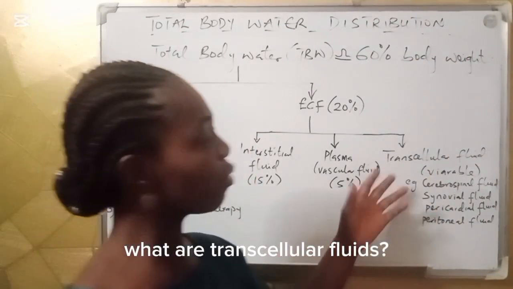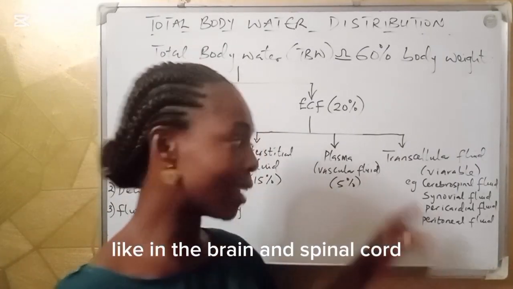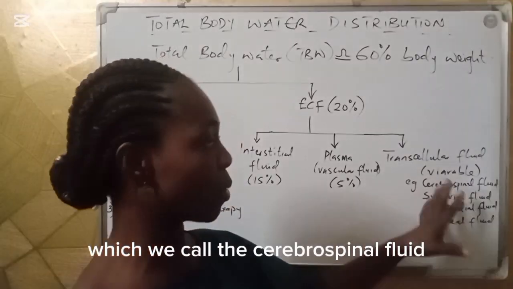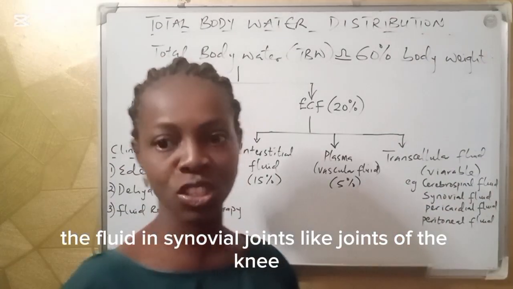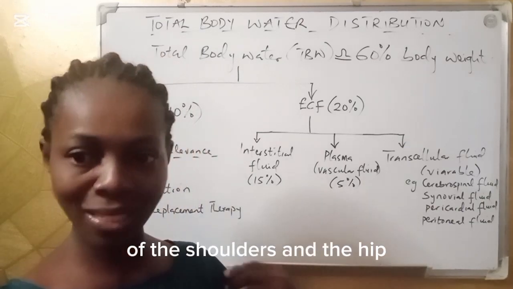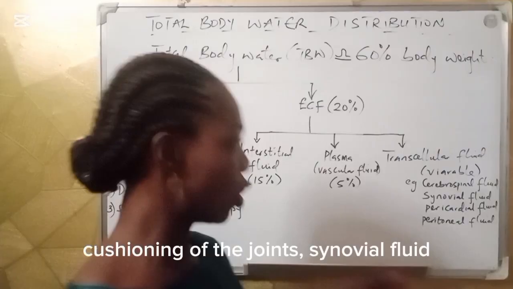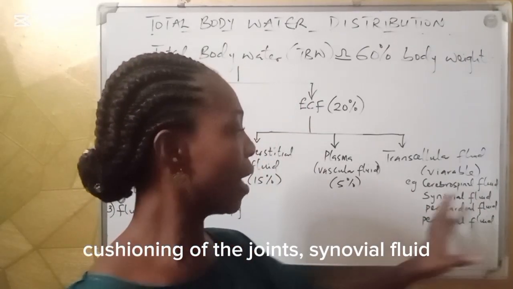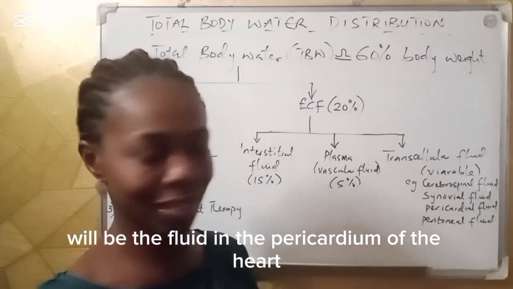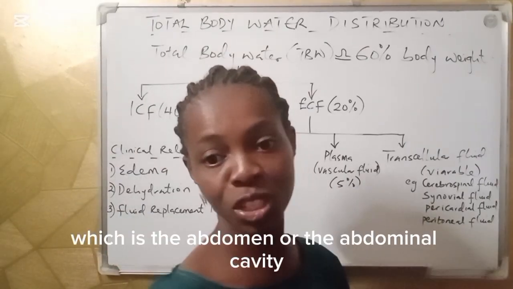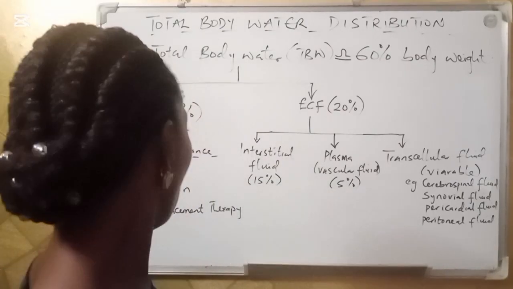What are transcellular fluids? Fluids that are found in specific locations in the body, like in the brain and spinal cord, which we call the cerebrospinal fluid. The fluid in synovial joints, like joints of the knee, of the shoulders, and the hip. They contain the fluid that is about lubrication, cushioning of the joints, synovial fluid. Another example will be the fluid in the pericardium of the heart, and then the fluid in the peritoneum, which is the abdomen, or the abdominal cavity.